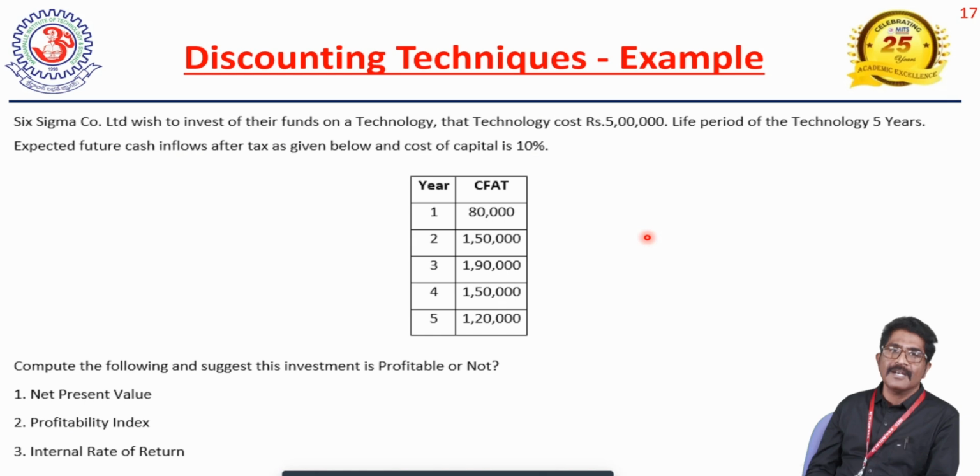The first one is net present value. Here three inputs are essential: the initial investment, which is already available in the problem; the estimated cash inflows of the project, which is also available in the problem; and the cost of capital, which is also available in the case study. So three components are essential to measure net present value, profitability index or internal rate of return. These are the three techniques which come under the modern methods. Now we are going to discuss net present value, and how we are going to take the decision under it.